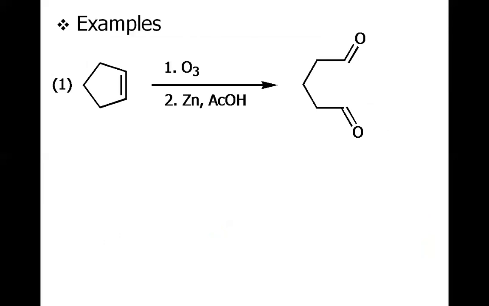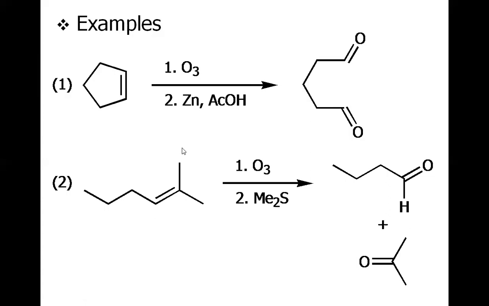First, let us discuss some more examples. This is cyclopentene. When treated with ozone and zinc in acetic acid, we have simply the breakage of the carbon-carbon double bond to afford the dialdehyde, with an aldehyde on both sides of the carbon-carbon double bond. And in the case of this other particular alkene, we have at one end the ketone, here the acetone, and at the other end we have the aldehyde.